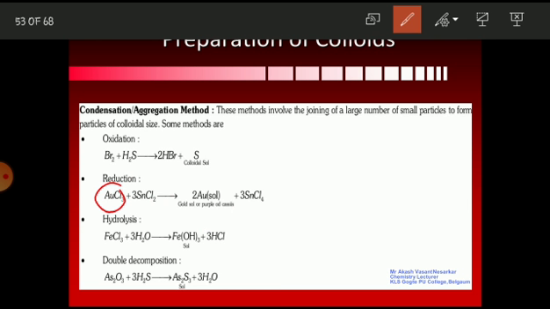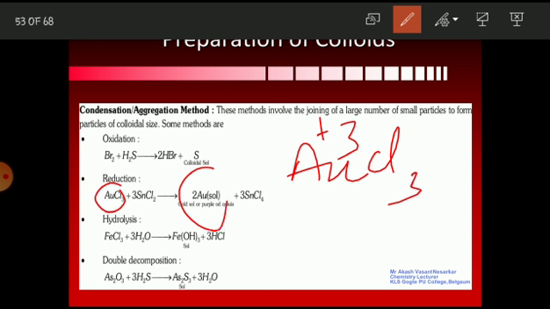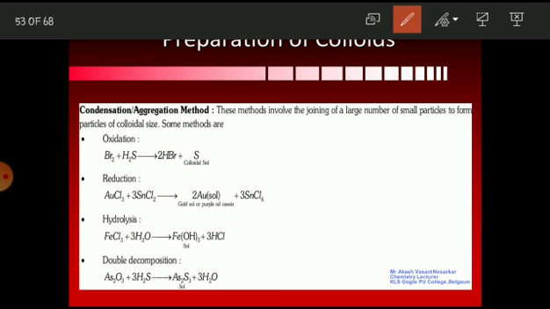Or another way to understand the reduction is what? You know that loss of electron is oxidation and the gain of electron is reduction. Now in AuCl3, the oxidation state of gold is 3. But in the product, the oxidation state is 0. So it is gaining 3 electrons and reducing its oxidation state from plus 3 to 0. It is nothing but what? Reduction. So gaining of electron is what? Reduction.